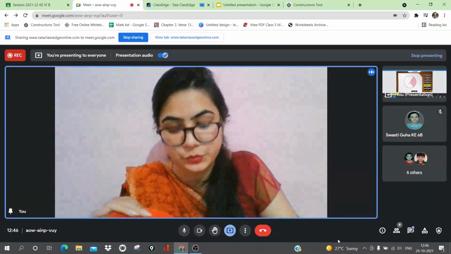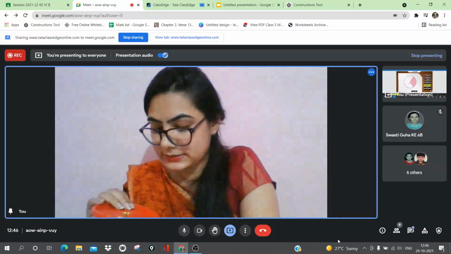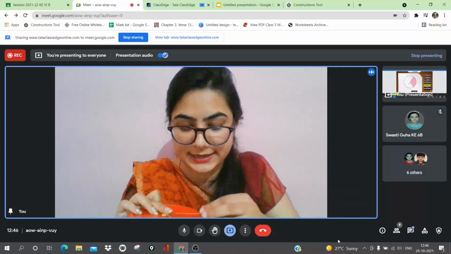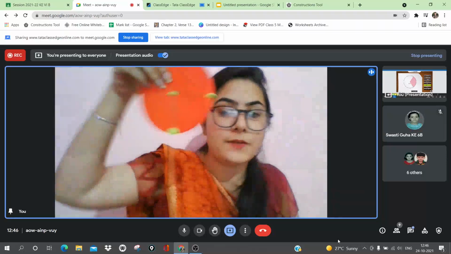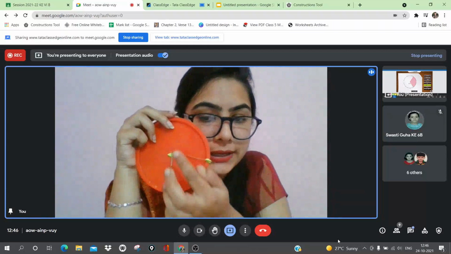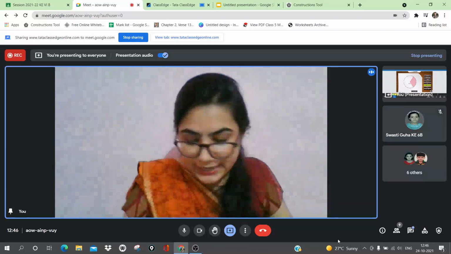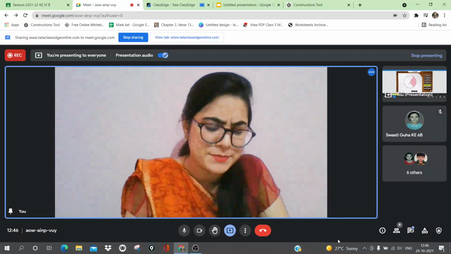Now I will make 2 radius. First radius, then second radius. So here, this is the center, 2 points on the boundary, first radius, second radius. So this area, I can put clay also, but it'll take little time.